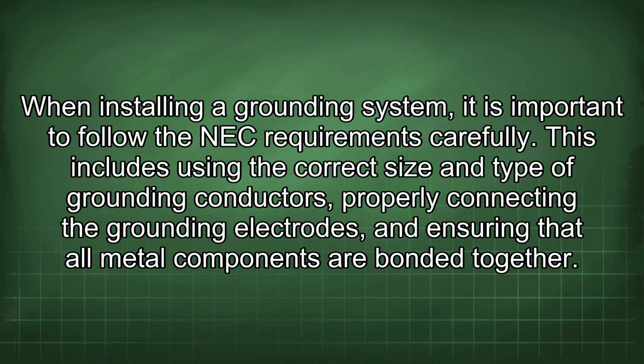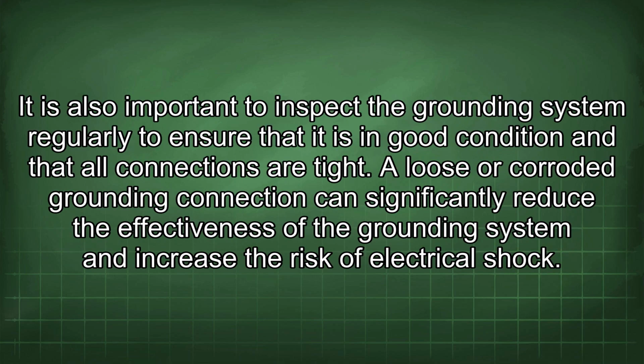When installing a grounding system, it is important to follow the NEC requirements carefully. This includes using the correct size and type of grounding conductors, properly connecting the grounding electrodes, and ensuring that all metal components are bonded together. It is also important to inspect the grounding system regularly to ensure that it is in good condition and that all connections are tight. A loose or corroded grounding connection can significantly reduce the effectiveness of the grounding system and increase the risk of electrical shock.